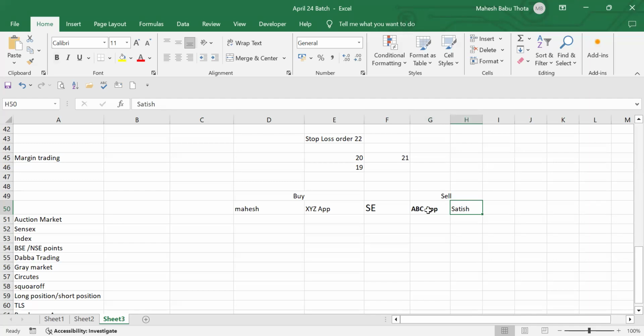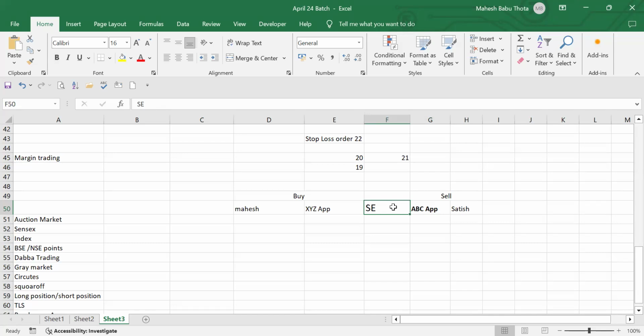This is the purpose of having an auction market. Only a few selected brokers are allowed to trade in this auction market. It doesn't mean that we can also go to the auction market and sell some shares to the stock exchange at a price higher than the market price. Not like that. Only the selected brokers are allowed to trade on this auction market.